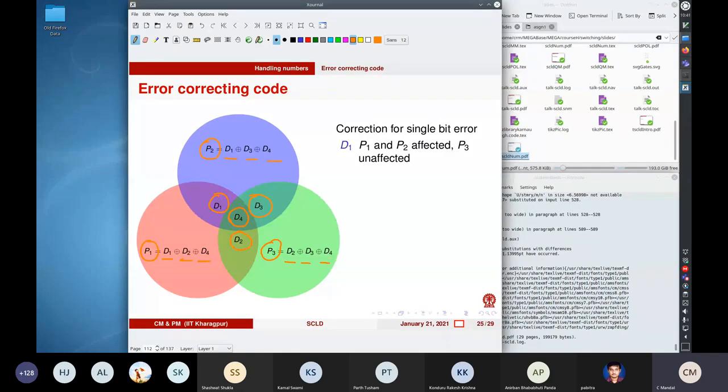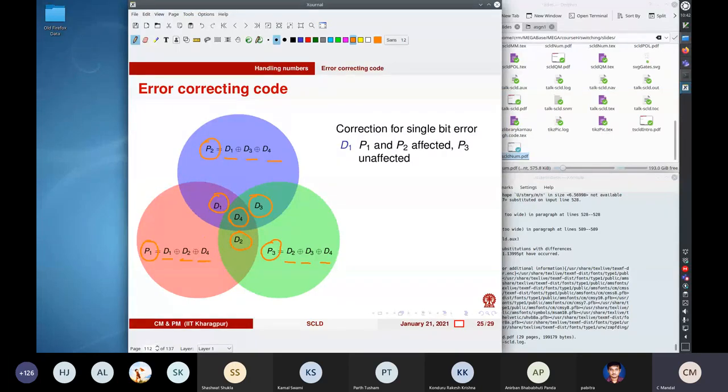So as you can see, these parity bits are defined on 3 different subsets. You can have 3 combinations of 4 items taken 3 at a time. So these are the 3 subsets which are taken. All right, so let us see what happens.